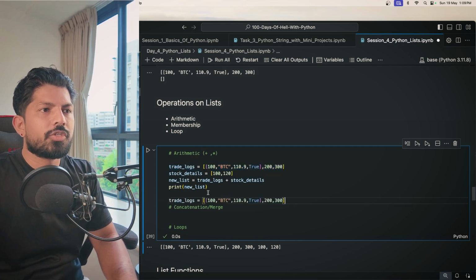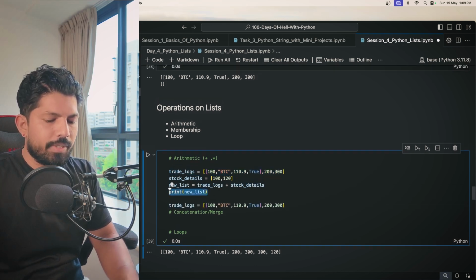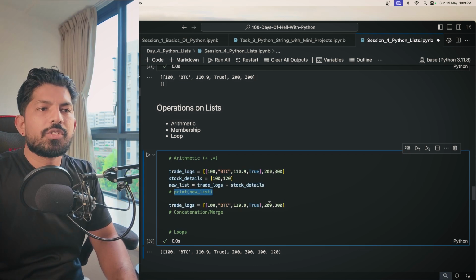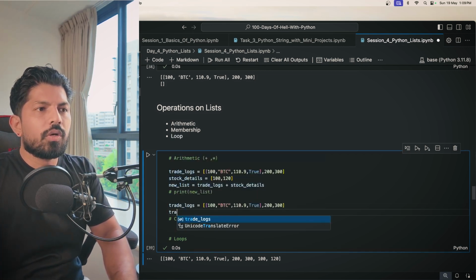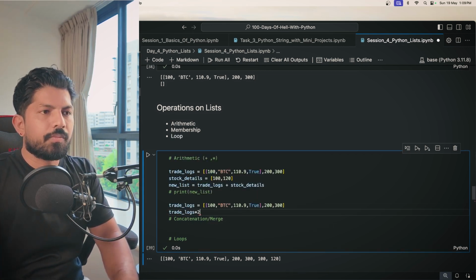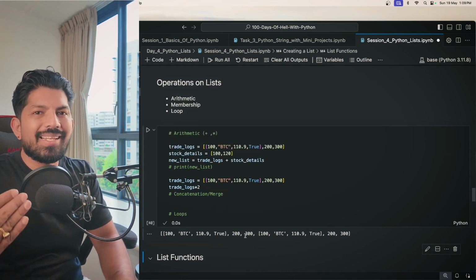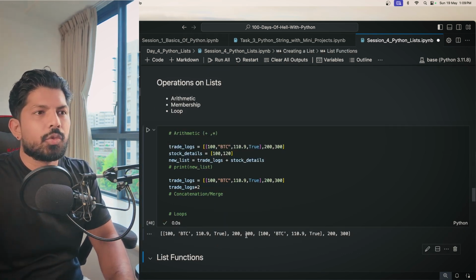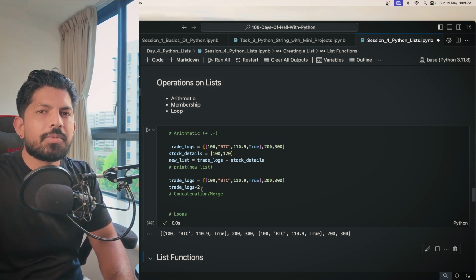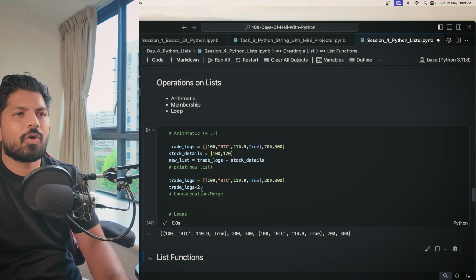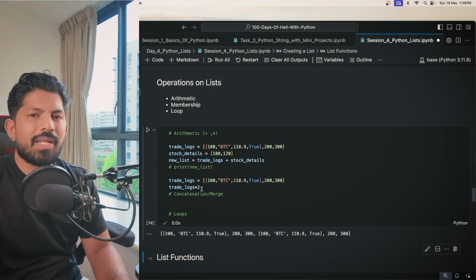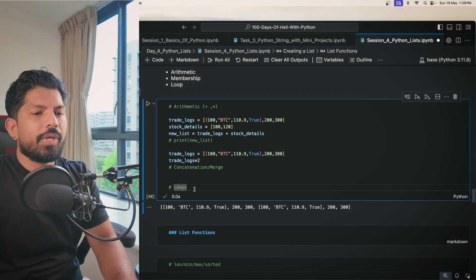And for the multiplication, that's also very simple. Like you have this list here, and let me just comment this out. When you apply the multiplication, you will get the same values repeated. So we have one list, and when we multiply it, you will get 2 copies. If you want the same list 10 times, 20 times, you can do that. This is one of the use cases of multiplication. Sometimes it's also used.